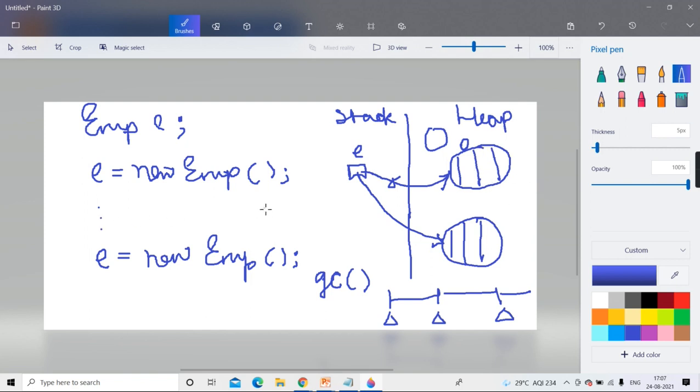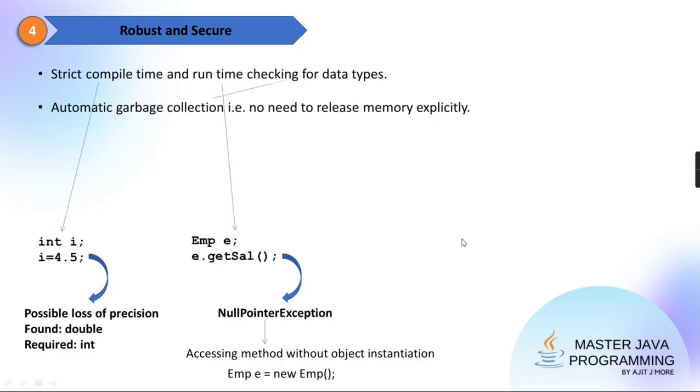But such a problem won't occur here. Why? Because the new reference comes in. I'm not using the word address, because in Java direct access to memory is actually not there. Java doesn't support pointers. So when this reference comes and the old is lost, no problem. Whenever the garbage collector is scheduled, it will put this memory in the free list, and that memory is available for reutilization. Someone else can utilize it. I hope it is clear.